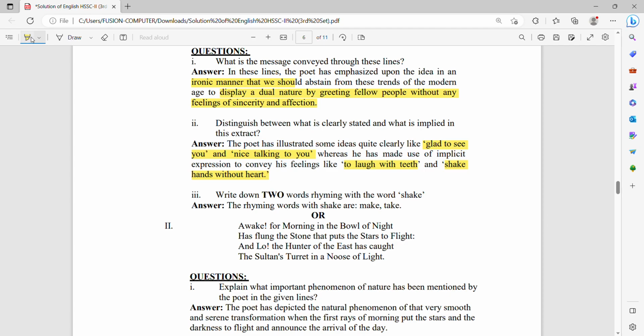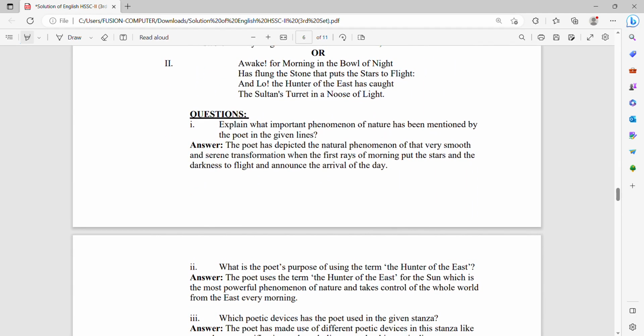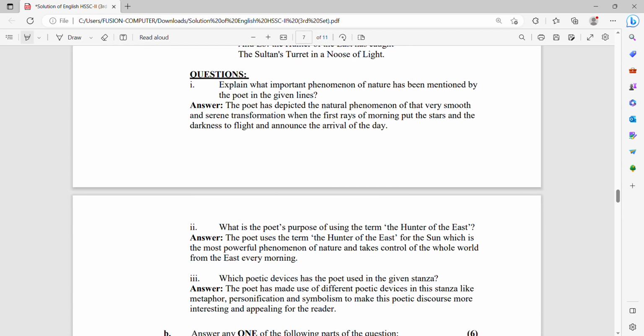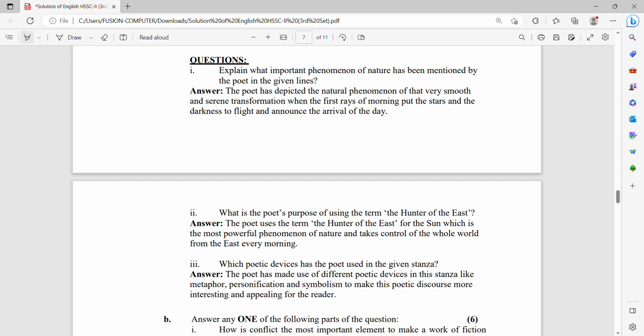So you have an option to this question, and here is another stanza. You have to pick which one you can do better in your exam. Awake for morning in a bowl of night has flung the stone that puts the star to flight, and lo, the hunter of the east has caught the sultan's turret in a noose of light. Let's read the question below and then decide which stanza you have to attempt there.